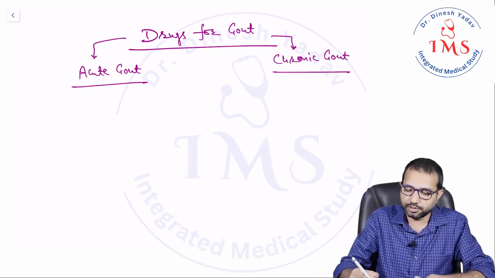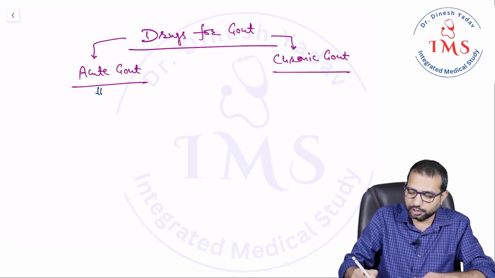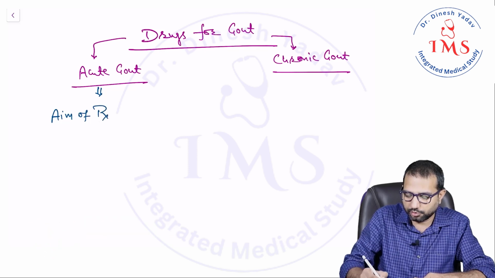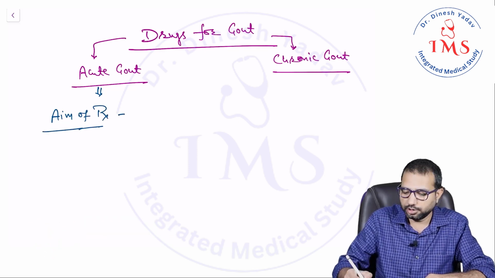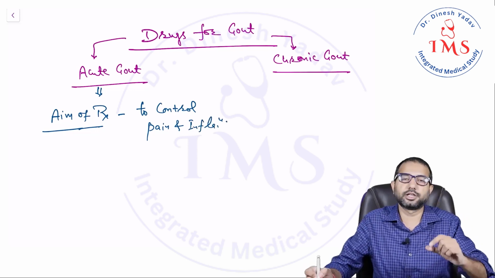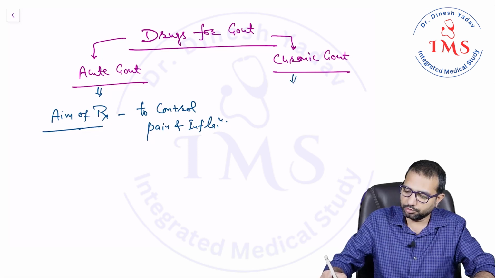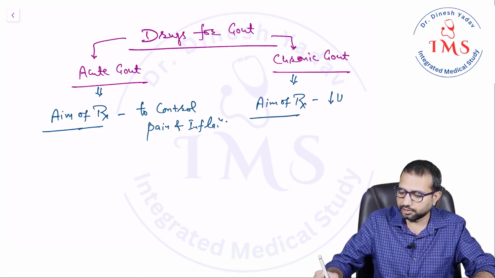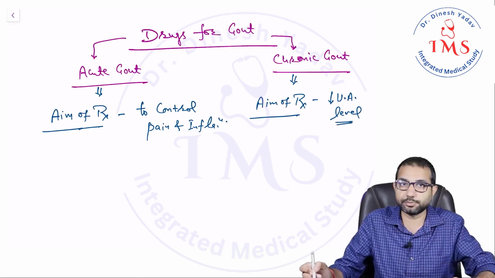What is the aim? The aim of therapy in acute gout is to control pain and inflammation in the affected joint. In chronic gout, what is the aim? The aim of chronic gout treatment is to prevent the attack, so it decreases the uric acid level, because in gout there is hyperuricemia.